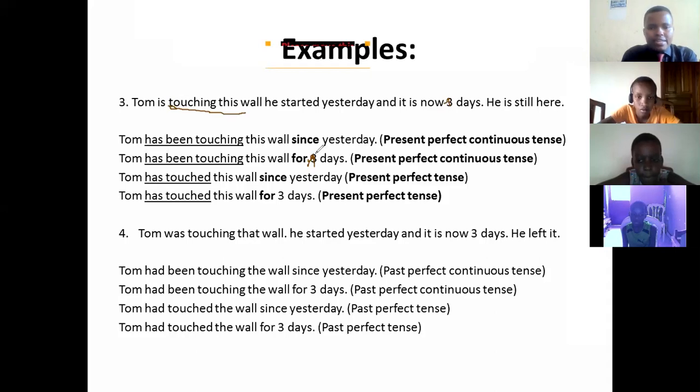He started yesterday. That's why this 3 must be changed into 1. Then I say, Tom has been touching this wall for 1 day, because the sentence says, Tom is touching this wall. He started yesterday and it is now 1 day. I just remove this S because it's 1 day, it is only one, it is singular.